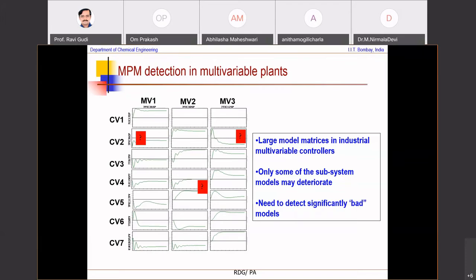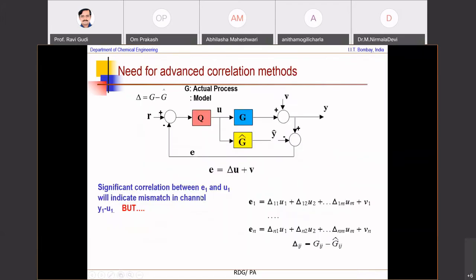And what we want to be able to do is, if there are any parameters in the transfer functions that are not accurately representative of the plant, be able to detect that and say that this needs updation, or this needs updation. The question is, how do you detect which of the transfer functions need an updation? One way is you can look at the correlation between the errors E1 and each of the U's, and that might indicate the presence of a mismatch in the channel.